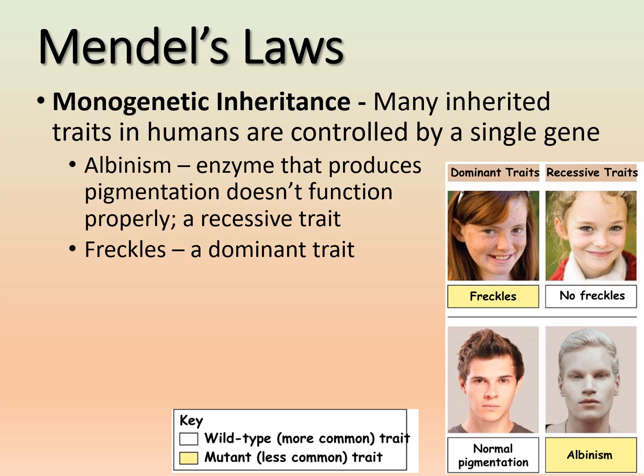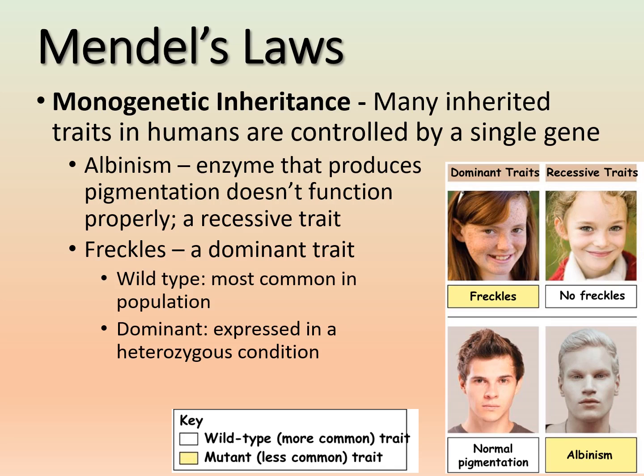So we see this less common trait, and the less common trait is a mutant trait, and the more common trait is a wild type trait. When we say wild type, that's the most common in the population. So that one fits: normal pigmentation is the wild type, but it's also dominant.